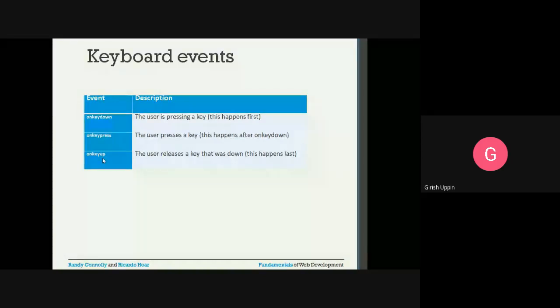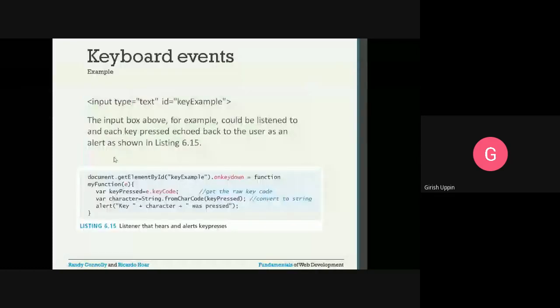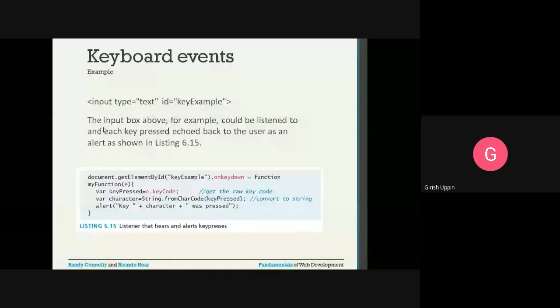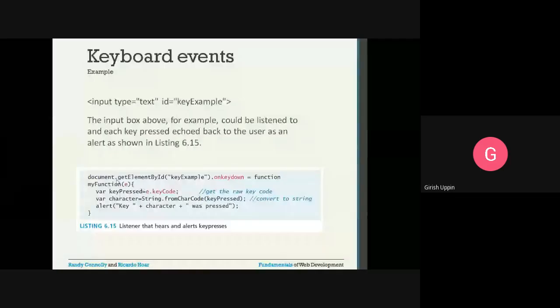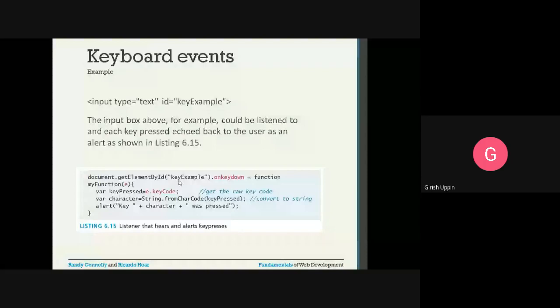So for keyboard events, this is an example we have. We have an input, type equal to text, id equal to key example. The input box above, for example, could be listened to, and each key pressed echoed back to the user as an alert, as shown in listing 6.15. You can see the method here, document.getElementById. Which element object is extracted? The one which has the id key example. So I will get the element object.